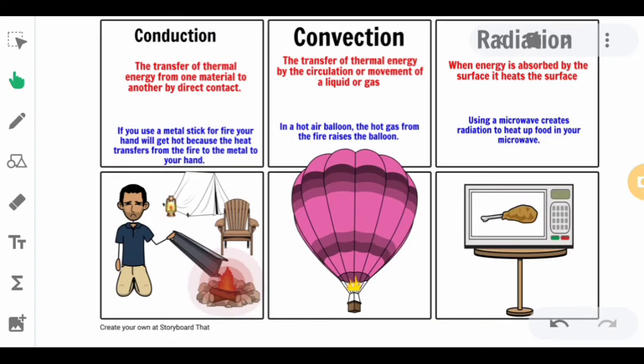So another example here: you will touch the metal. For convection, the hot air from the flames causes the air balloon to rise up because hot air tends to move upward and cooler air tends to move downward. Next, we have radiation. Even though there is no fire, it can cook your food, and when you come in contact with it without touching it, you can feel that it is hot, so that is radiation. Transfer by means of electromagnetic radiation.